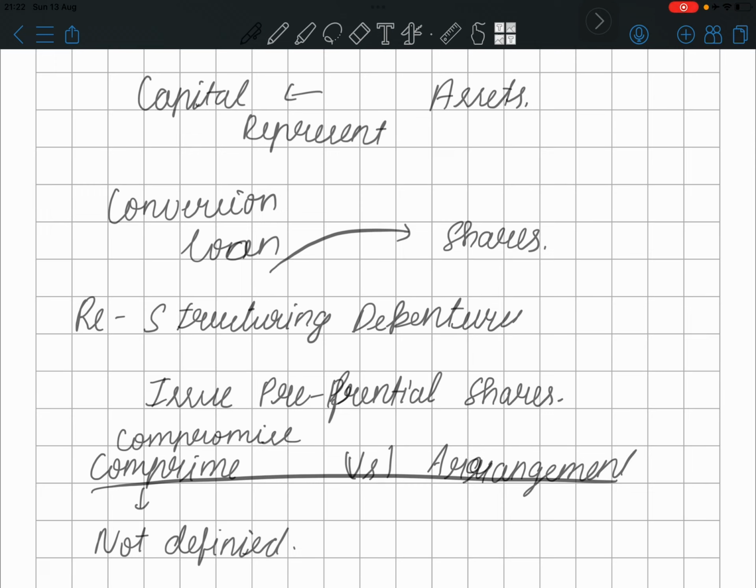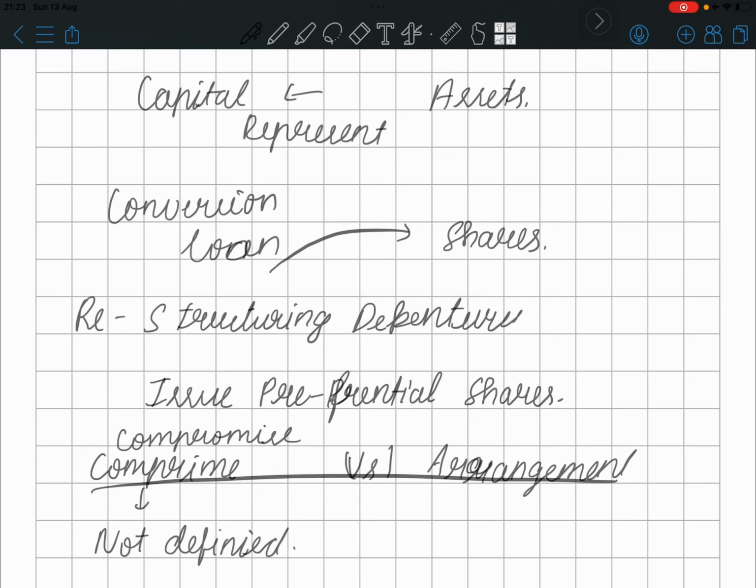And more than other things, like conversion of loan to shares. For example, if a company got a loan and is not able to pay in the due time or the promised time, they come up with an arrangement stating that I will provide you some kind of shares, that is a premium share, debentures, preferential shares, preferential debentures, convertible debentures, preferential convertible debentures.